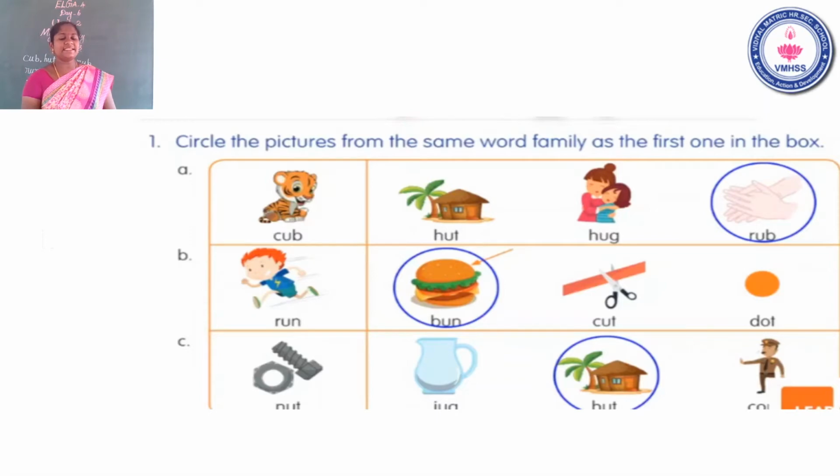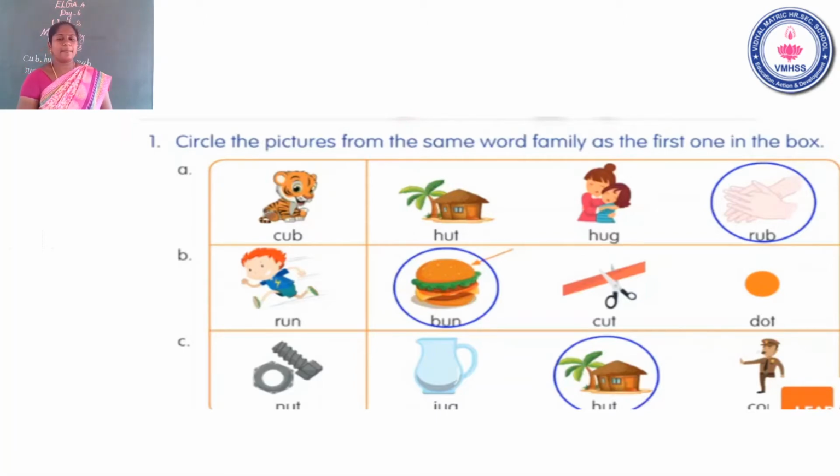What is the answer? Very good. Bun. Run, bun. Children, take your pencil, circle the word bun. Next.